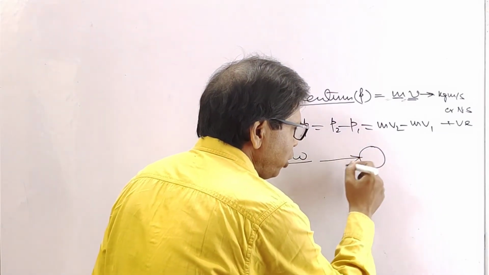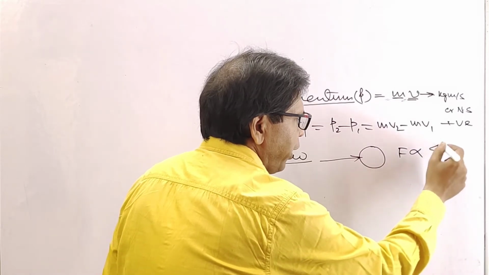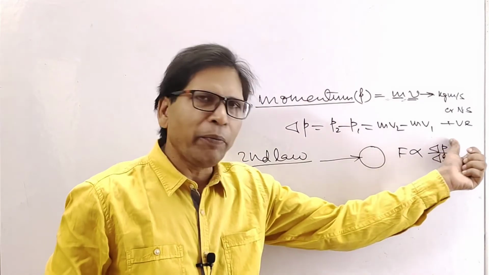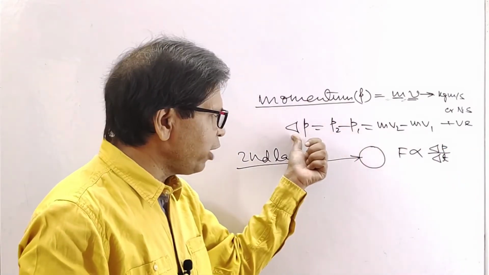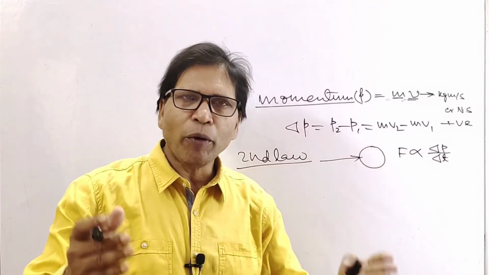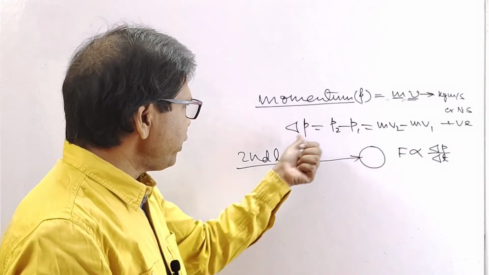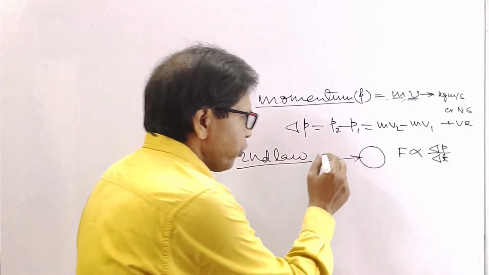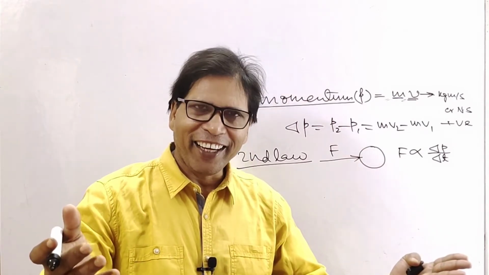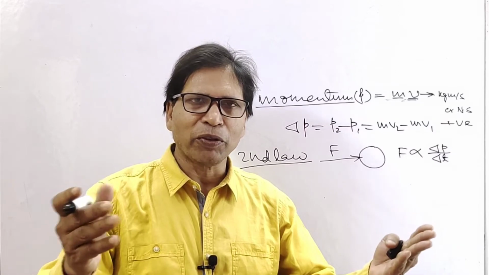The force acting on it, F, is directly proportional to the rate of change of momentum, that is delta P by delta T. This is the change of momentum, and delta P by delta T is the rate of change of momentum, and the change of momentum takes place in the direction in which the force is acting. Okay, now from this law we can define the unit of force.